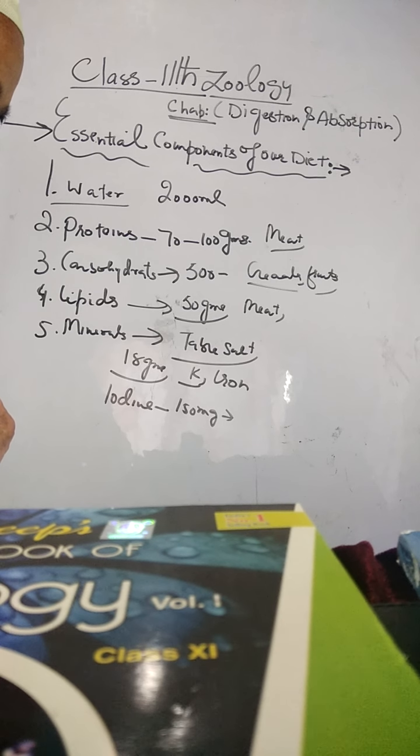The source of calcium is milk, cereals, meat and vegetables, used for bone and teeth formation, nerve and muscle action. We need phosphorus, 1200 milligrams. The source is milk, cereals, meat and vegetables, used for bone and teeth formation. We need magnesium, 400 milligrams. Green leafy vegetables are the source of magnesium.